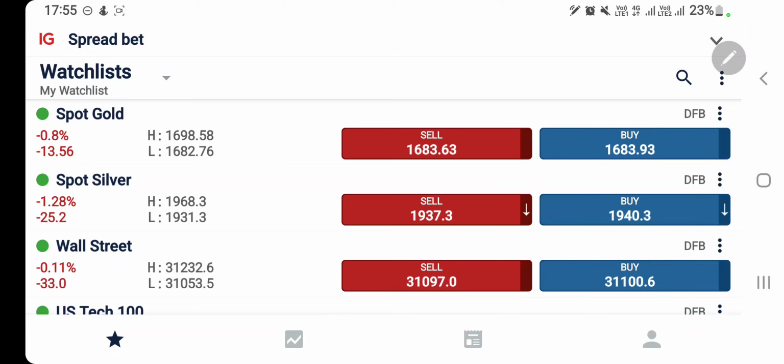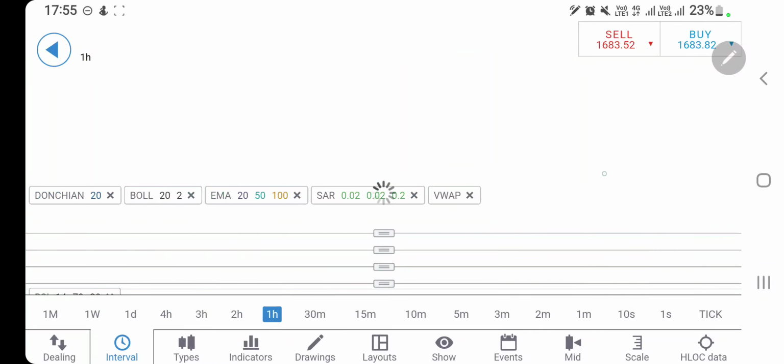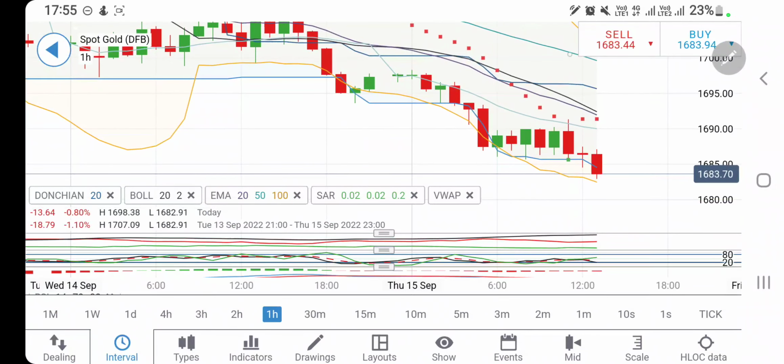First we'll look into gold, followed by Nasdaq 100, and in the end Dow Jones. Do listen to it carefully and do note down the levels here. Now let's start the day with the hourly chart on gold, and you can clearly see it is coming out